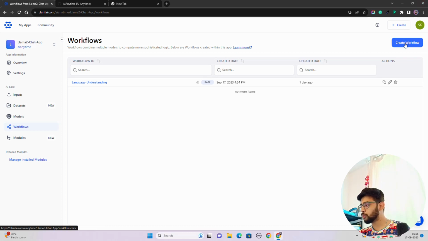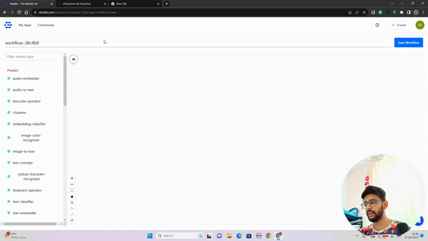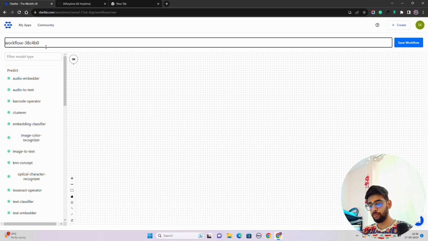So let's do that. I'm going to click on this create workflow, and here you can change the name. So let's change the name of this workflow, and I'm going to call this Llama 2 workflow or something like that. Okay, Llama 2 workflow. Now you are okay with this.